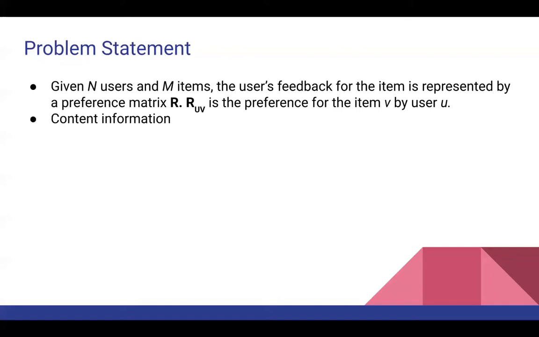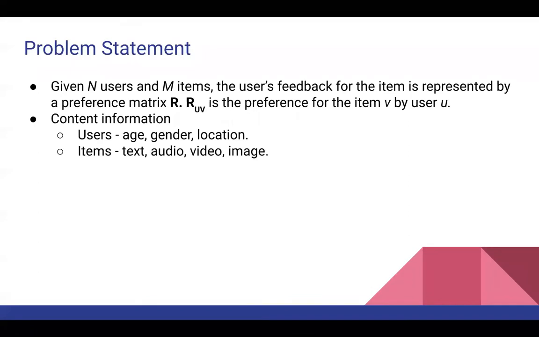Along with this, we have content information of the users and items. The content information of users can be age, gender, location, or any other information of a user. And regarding items, we have text, audio, video, image, or any other information related to an item. And we can even get embeddings for this text, audio, video or image using pre-trained models and use them as extra information for building the model.